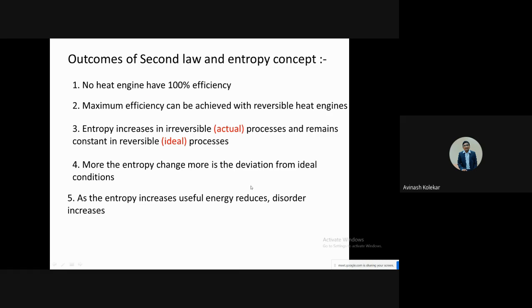As the entropy increases, useful energy reduces and disorder increases. So this is the conclusion from this lecture: entropy is a measure of disorder.